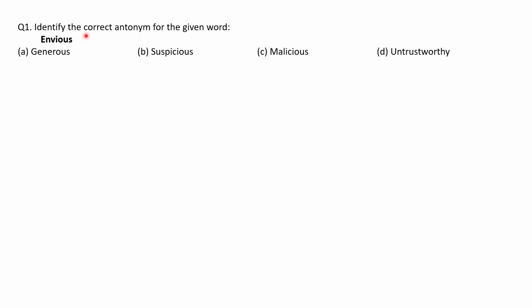Now I will be solving a few questions from the English section. Question number 1. Identify the correct antonym for the given word. The word is envious. Options are generous, suspicious, malicious, and untrustworthy. So in the VIT exam, there will be a question based on antonym or synonym. One question will be there.